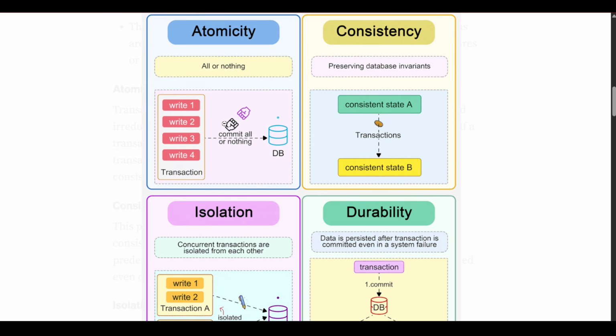Okay, you can see here all or nothing. If you commit something, it will be committed fully. Otherwise, if you get stuck in between any process, then the whole transaction will be cancelled. And preserving database invariants is when doing anything, consistent will be state A and consistent will be state B. After any transaction, the consistency will remain the same.